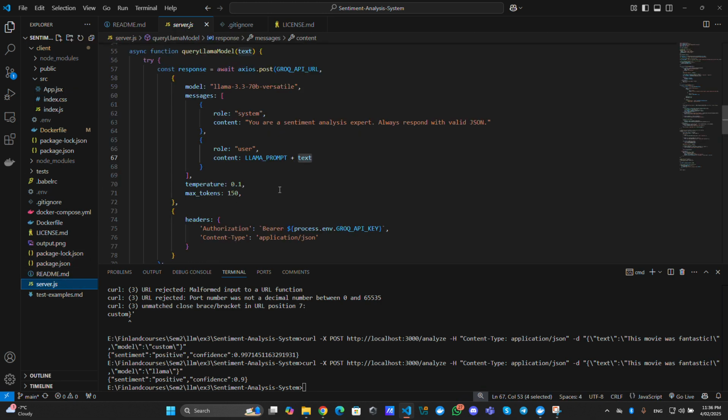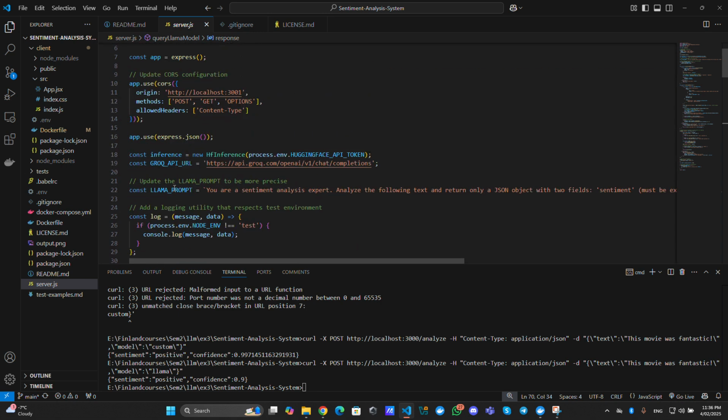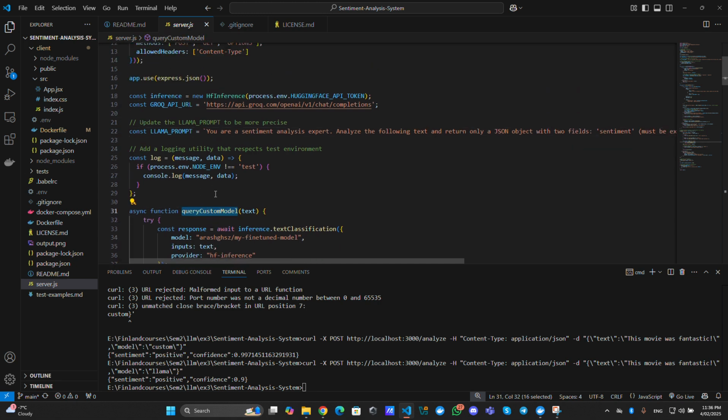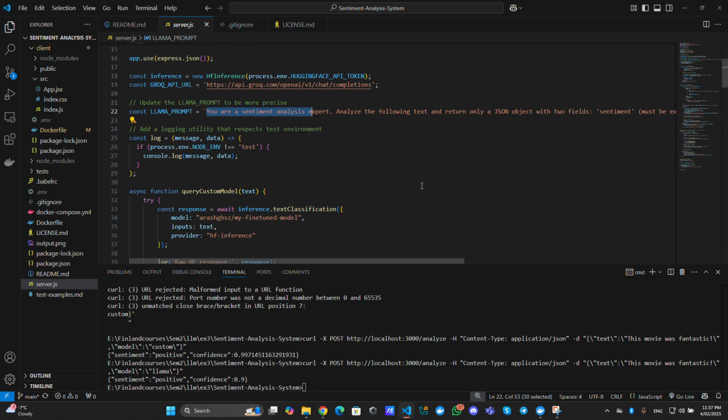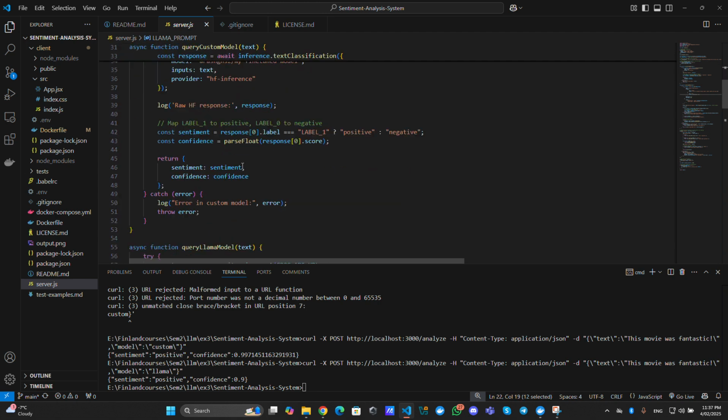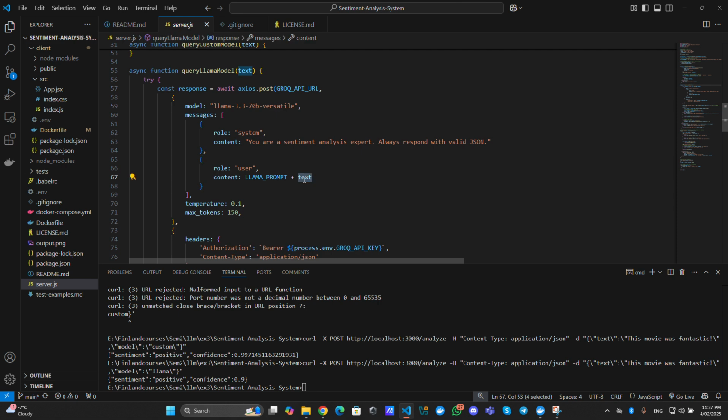If I go to the backend, here is our backend, as I said before, I've also used Llama 3. I've used GROQ for calling the APIs. For Llama 3, we need some prompts. I said that you're a sentiment analysis expert. Analyze the following text and return only a JSON object. And here I've assigned it to the llama model. And of course, we got the text.